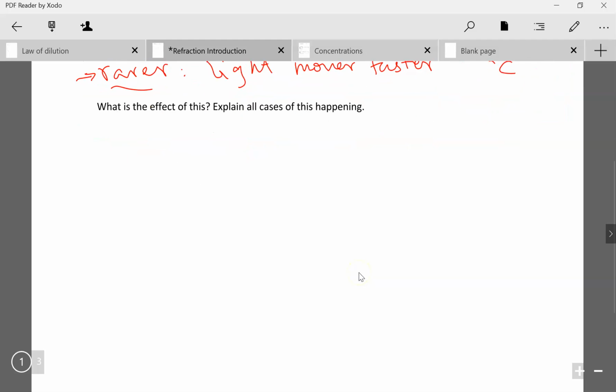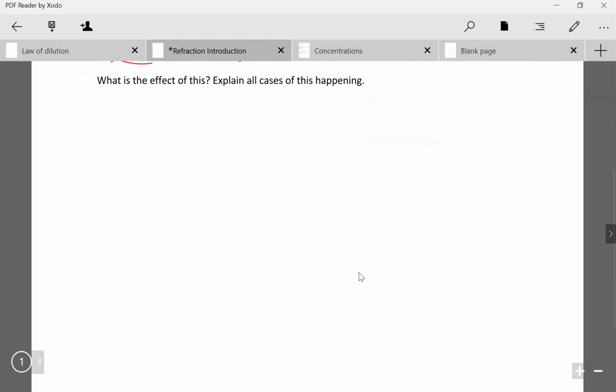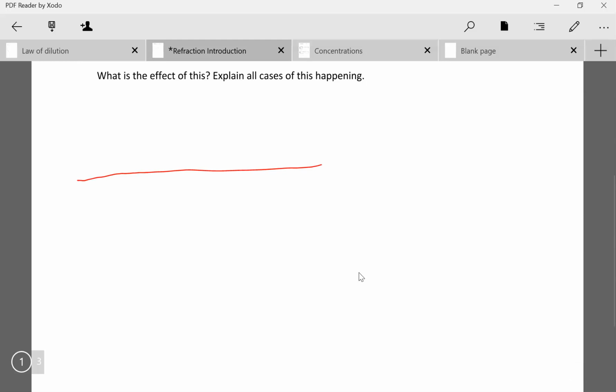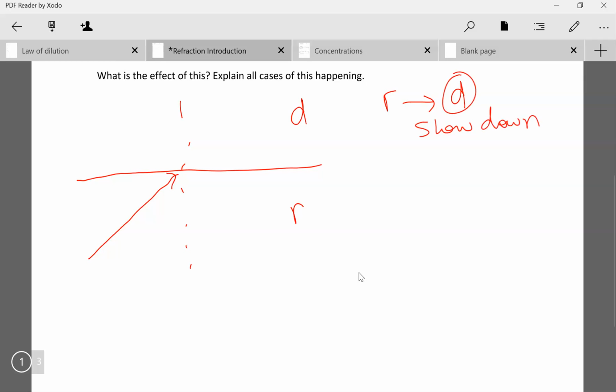Okay, so we'll get back to what this means in terms of refractive indices, but what is the effect of all this? So we saw by experiment that when light approaches a medium, let's say this is the rarer medium and this is the denser medium. So now I'm going from rarer to denser medium. We know that light is going to slow down because it's going into a denser medium, and when it does this, it bends towards the normal.